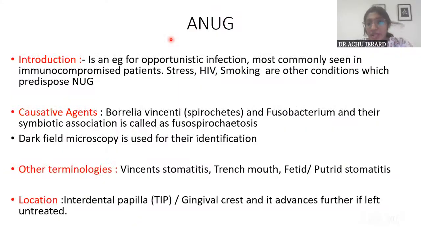This is a very frequently asked question from acute gingival infection, ANUG, acute necrotizing ulcerative gingivitis. This might be very familiar for all of you, but it is a very important and very frequently asked question from the university exam point of view. And actually, from acute gingival infection, all the portions are very important short notes or brief notes, whether it is abscesses, gingival abscess, periodontal abscess, pericoronal abscess, or primary herpetic gingivostomatitis. All of these are repeatedly asked. So that chapter altogether is very important from the exam point of view, and you need not expect an essay from it. It will mostly be short notes or brief notes.